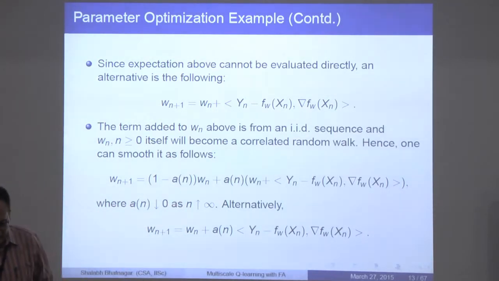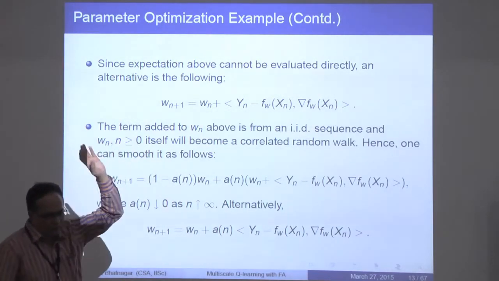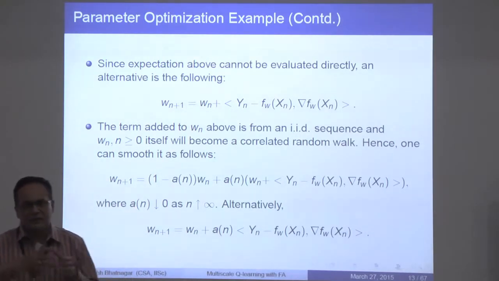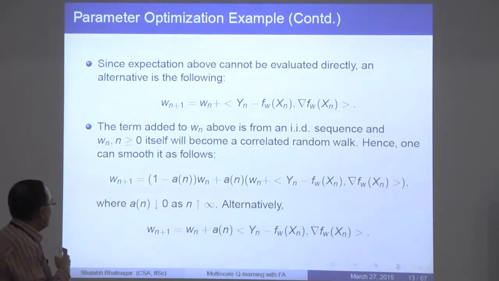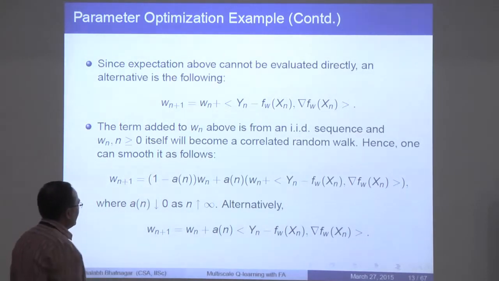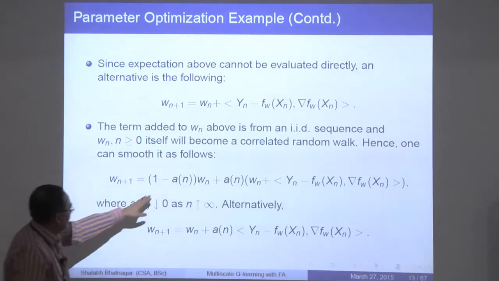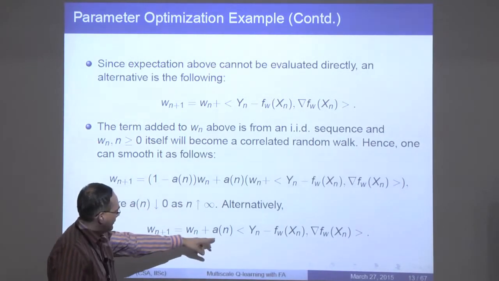If you don't want to make that assumption of a_n being less than 1, think of this recursion starting at some point from where on a_n is less than 1. Till that time you don't really care, because the amount by which you will be off will anyway be a finite quantity. And if you write it in this manner, then the same thing can be rewritten in this way.